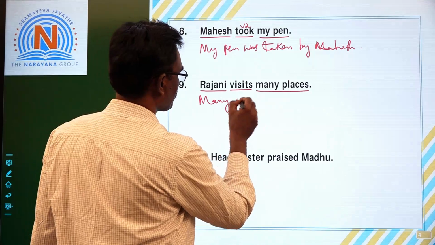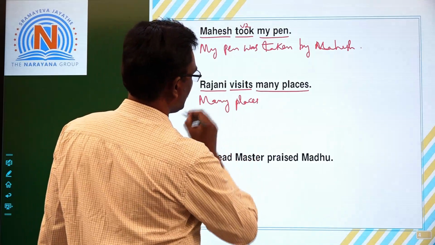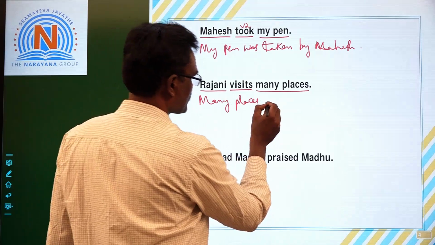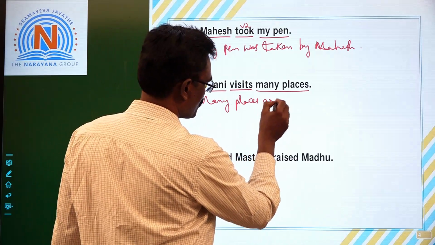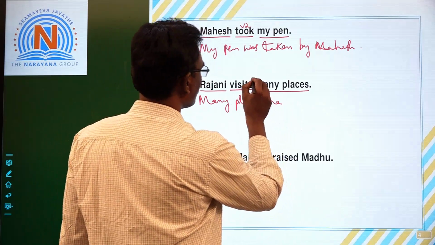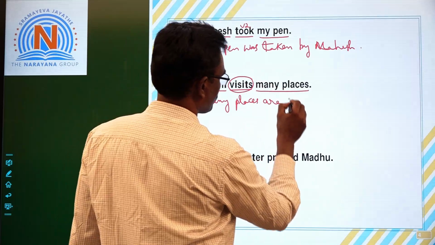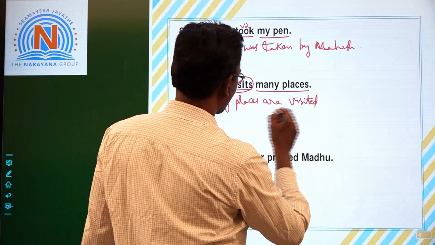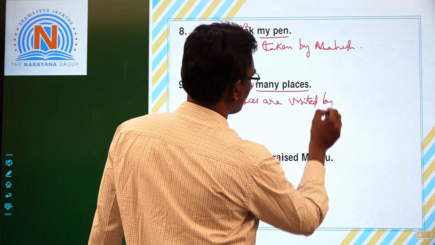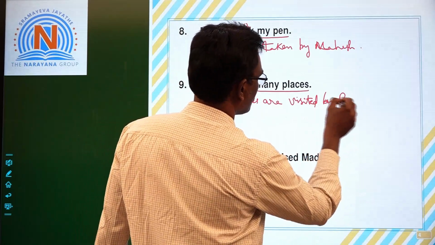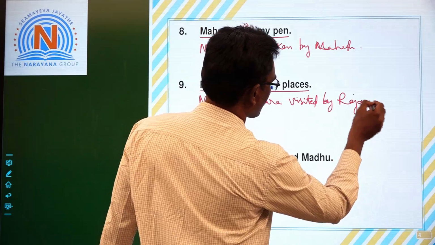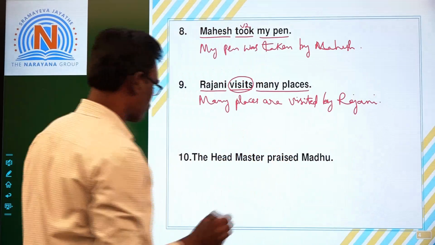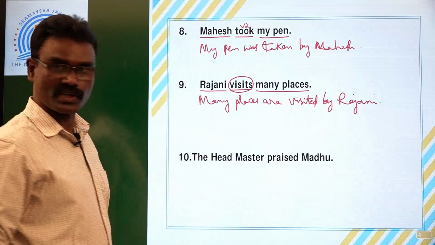Many places. Many places plural. So we have to use are. Then V3 of this visits. Visit, visited, visited. Visited by Rajani. Right children?